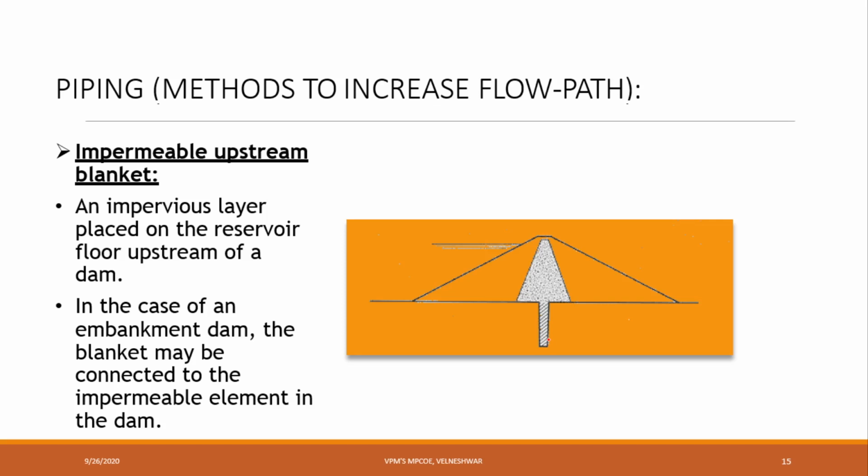Impermeable upstream blanket. Okay, here what is happening? The same core method is there, and for more protection, he is also providing some cutting part. For this combination, we can say impermeable upstream blanket. An impermeable layer is placed on the reservoir floor upstream of a dam. In case of an embankment dam, the blanket may be connected to the impermeable element in the dam. This is nothing but the blanket here. Okay, next.